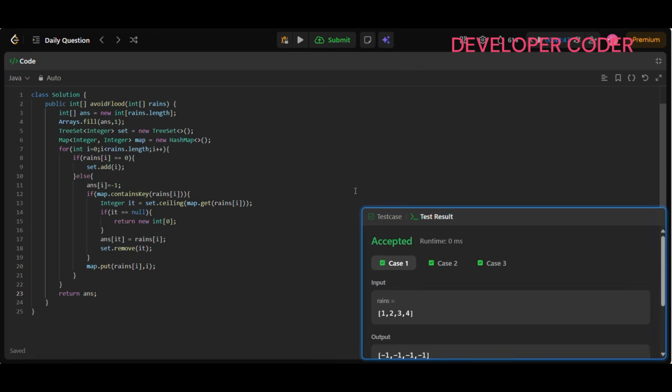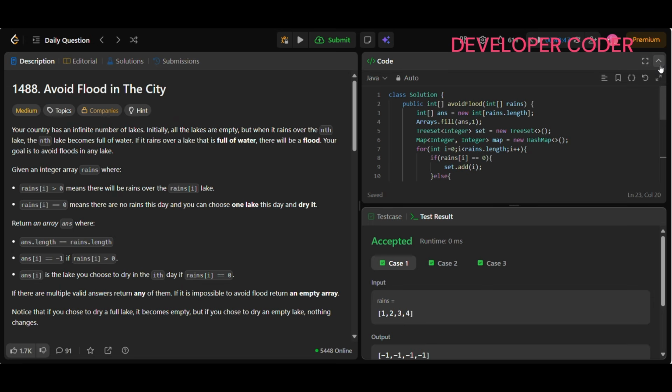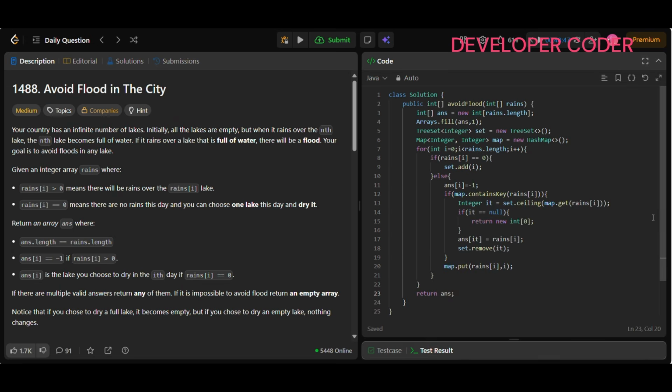The reason is we are using the TreeSet. In TreeSet, the insert and remove operations all take O(log n) time. Since we are doing it for n number of elements, the overall time complexity is going to be O(n log n) because of this TreeSet. We are also running the loop over rains.length, so overall the time complexity depends on this O(n log n) operation only.